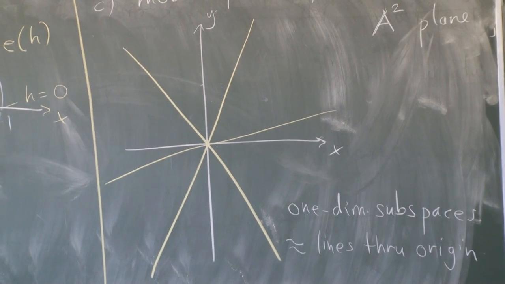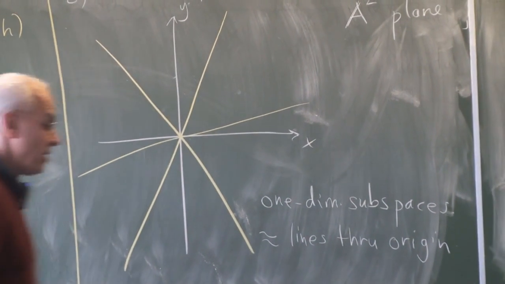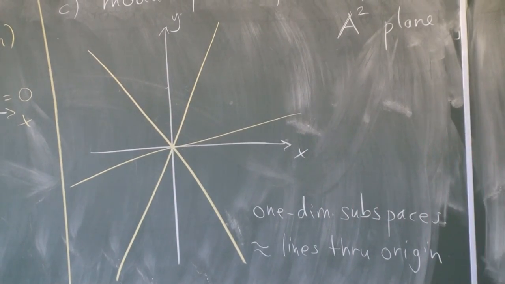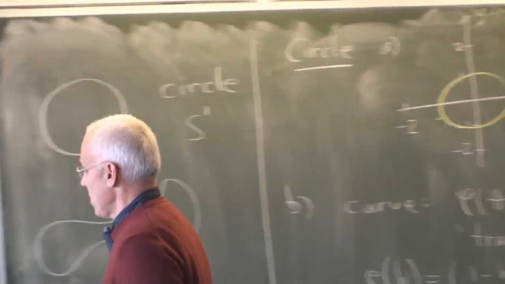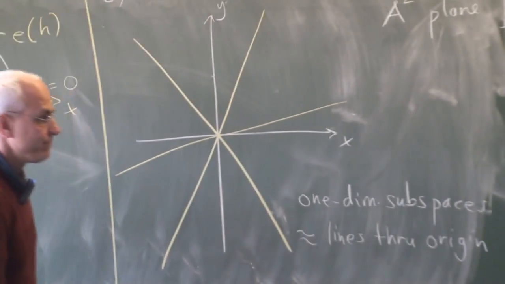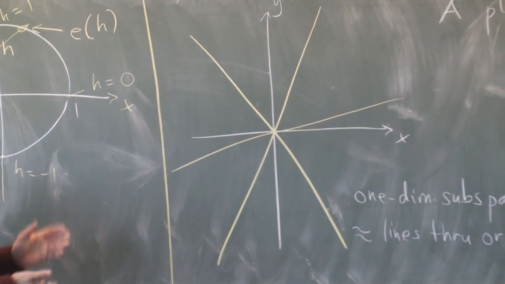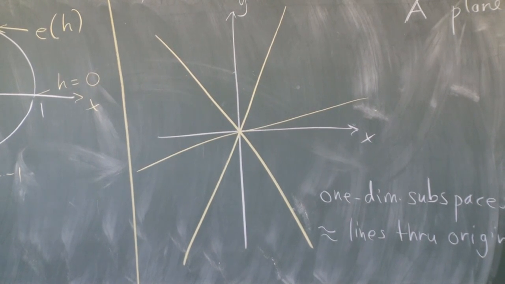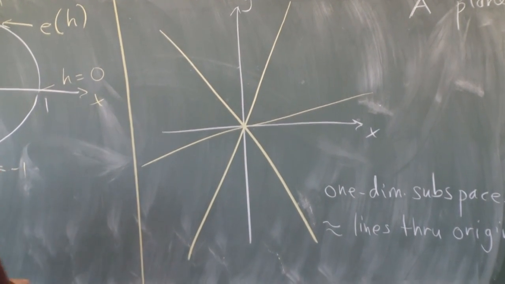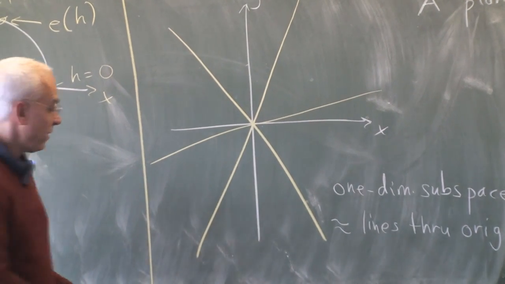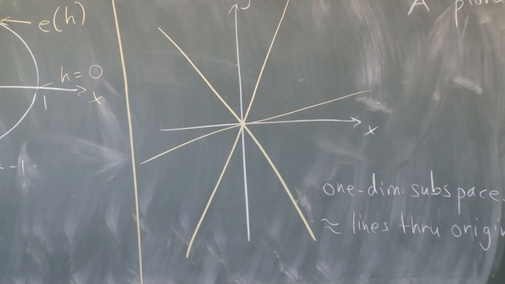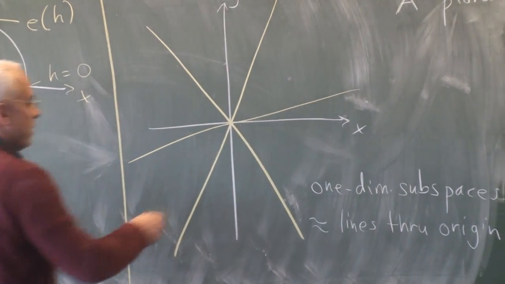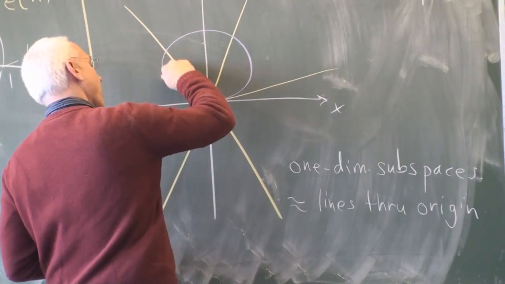So once we've defined what a one-dimensional space is, we can ask a very natural question: what does the space of all lines through the origin look like? And the answer is that it looks like a circle. And let's explain why that is. So how can we identify this with a circle? Well, the idea is to put a circle into the picture, but it's not the unit circle that's over there. It's rather a circle that we could put right here, like this.